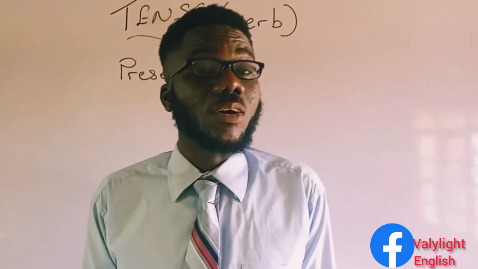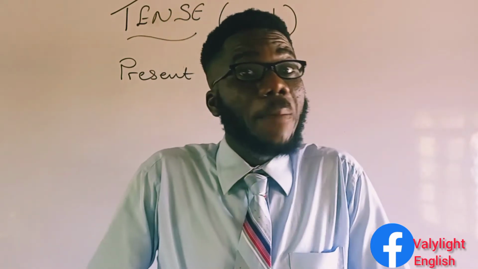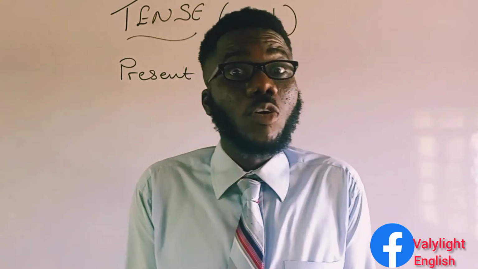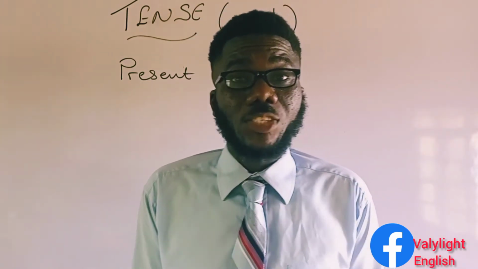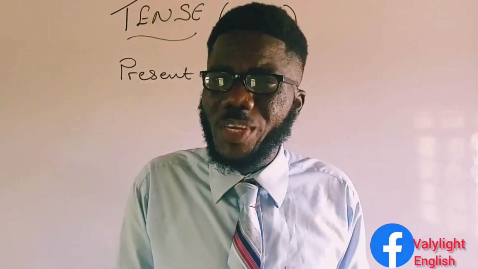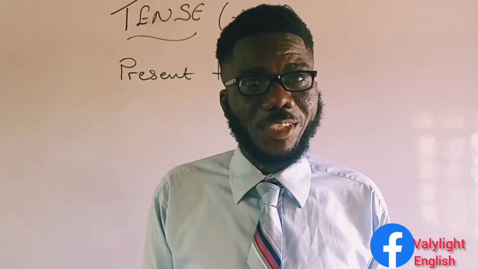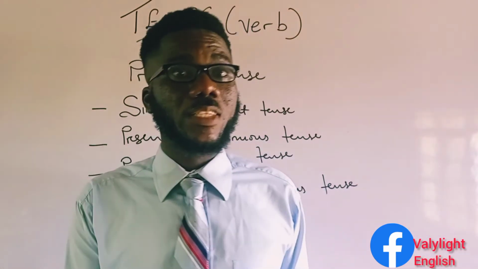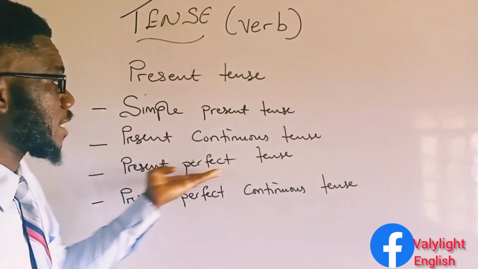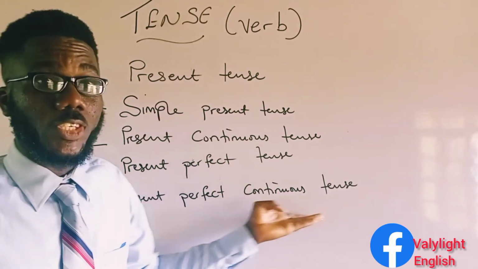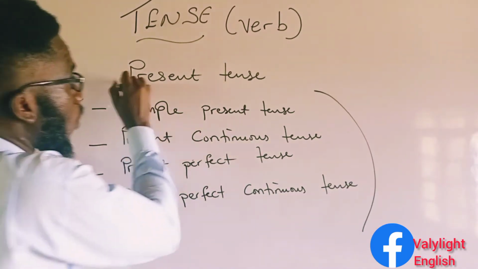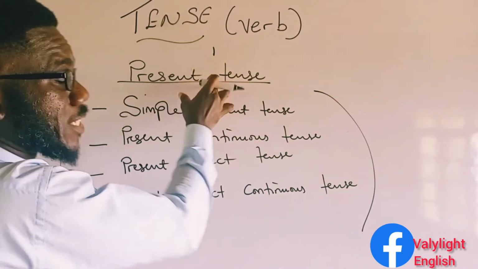The present tense tells us about an action that happens or that is happening within the time of speech. You have to focus on the time of speech. This action is either happening as the speaker is speaking or it happens within the time of that speech. Under this present tense, we have the simple present tense, the present continuous tense, the present perfect tense, and the present perfect continuous tense.